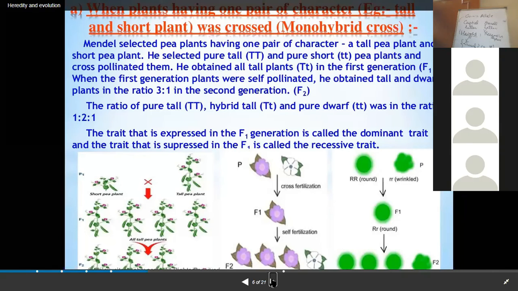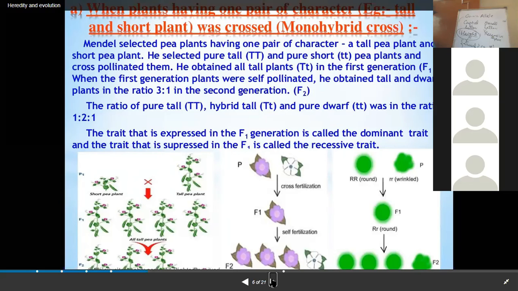Now, what were the main characteristics on which G.J. Mendel worked, which are easily identifiable even by a layman among Pisum sativum? Size or height was one of the characteristics studied by Mendel. Second was the position of the flower on the stem, right?